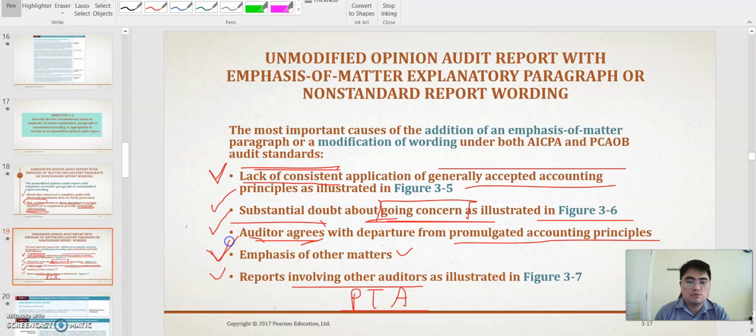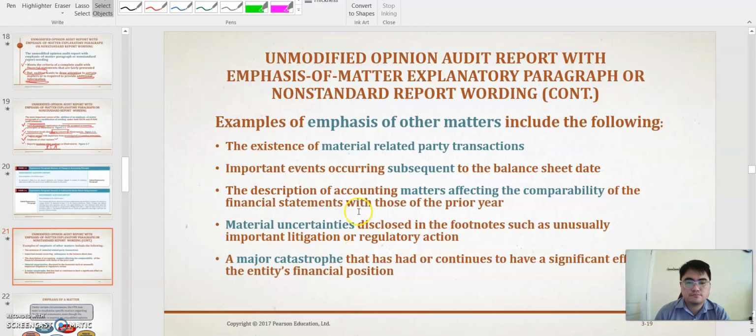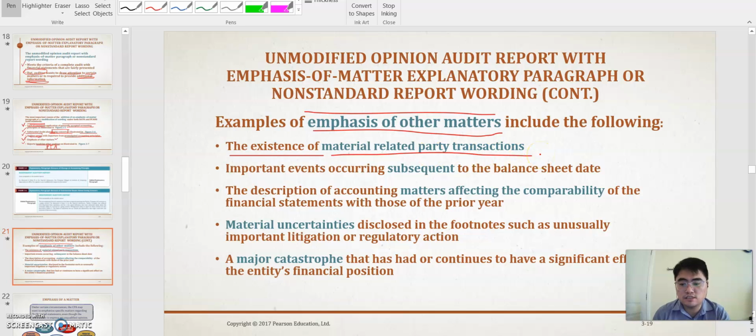And now we will talk about the emphasis of other matters. There are some examples. First, something like this: the existence of material related party transactions. If you discover many material related party transactions, you have to state it in the audit opinion, because once again related party transactions are fragile to fraud.